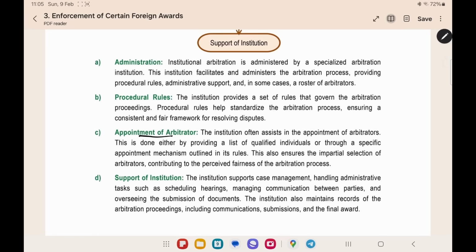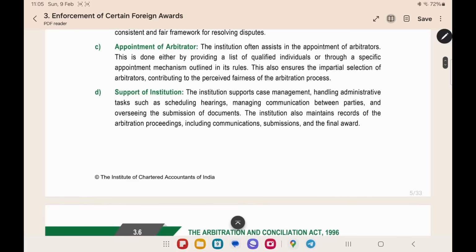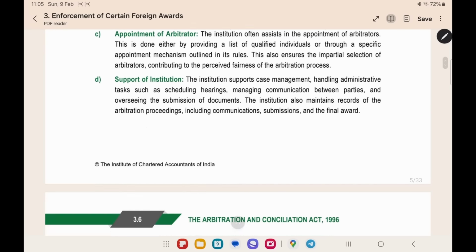Appointment of arbitrator. The institution will help in the appointment of arbitrator. They will give a list or they will have a specific appointment mechanism. By that procedure, they will appoint the arbitrator. Support of the institution. The institution will help in case management and administrative tasks like scheduling hearings and managing communication. In that, the institution will help you.